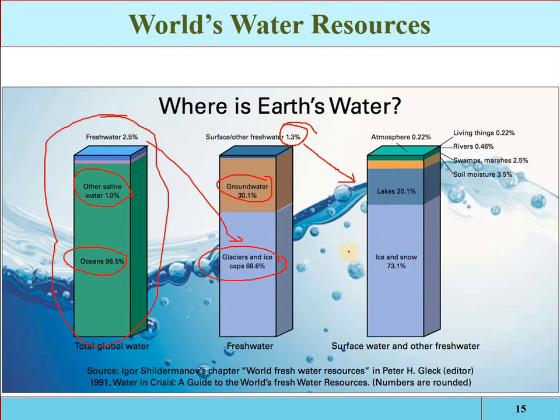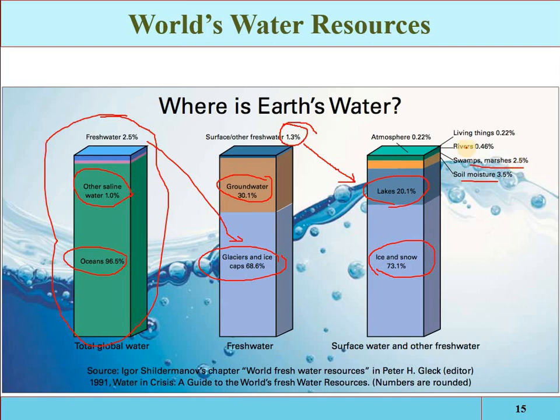But remember, this amount of water is available for human activities, for the agricultural, for the domestic and for the industrial sector. Meaning this water is melting and flowing in the rivers. And 20.1% of water is available in the lakes and small reservoirs, easily accessible, and 3.5% is present in the soil moisture in the root zone.